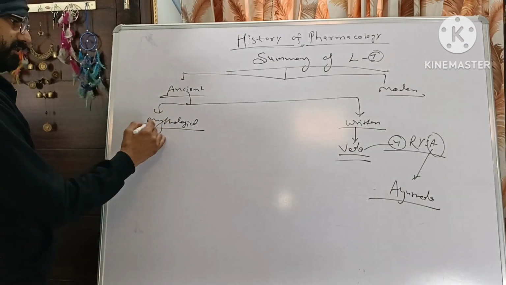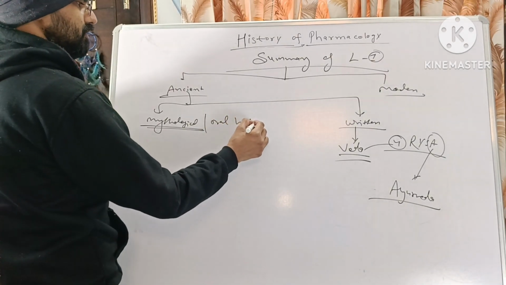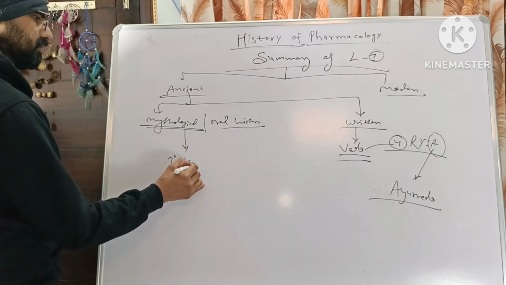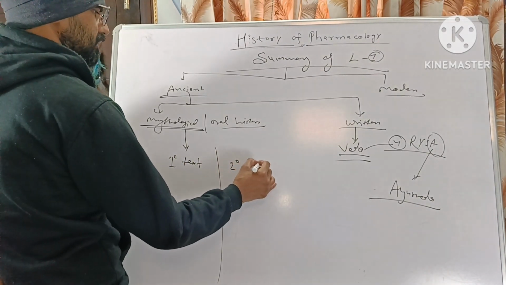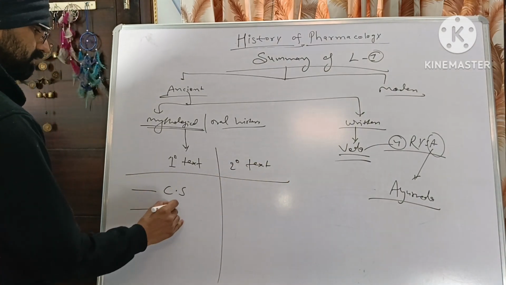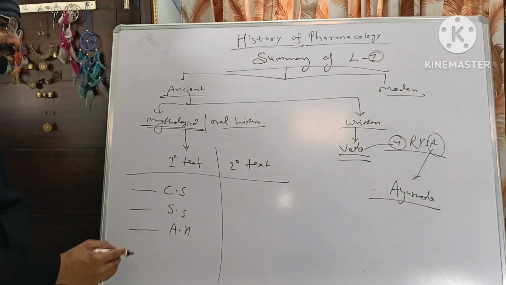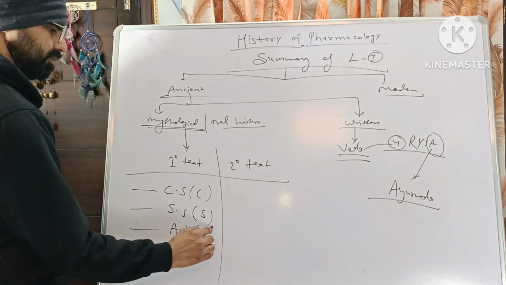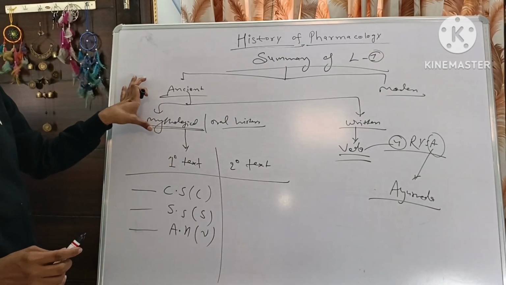And from this mythological or oral history, we come to the primary and secondary texts of Ayurveda, that is Charak Samhita, Sushrut Samhita and Ashtang Hridayam. They were written by Charak, Sushrut and Vagbhata. So this is the summary of lecture 1.